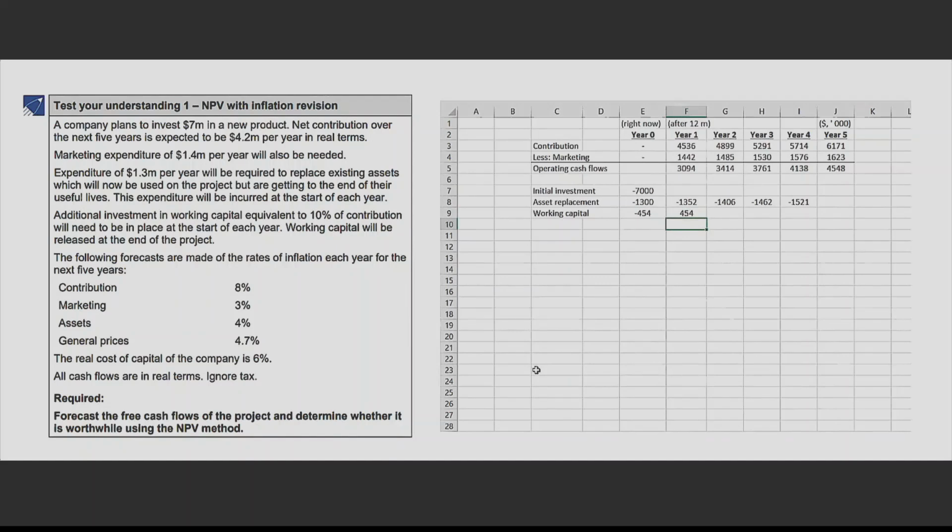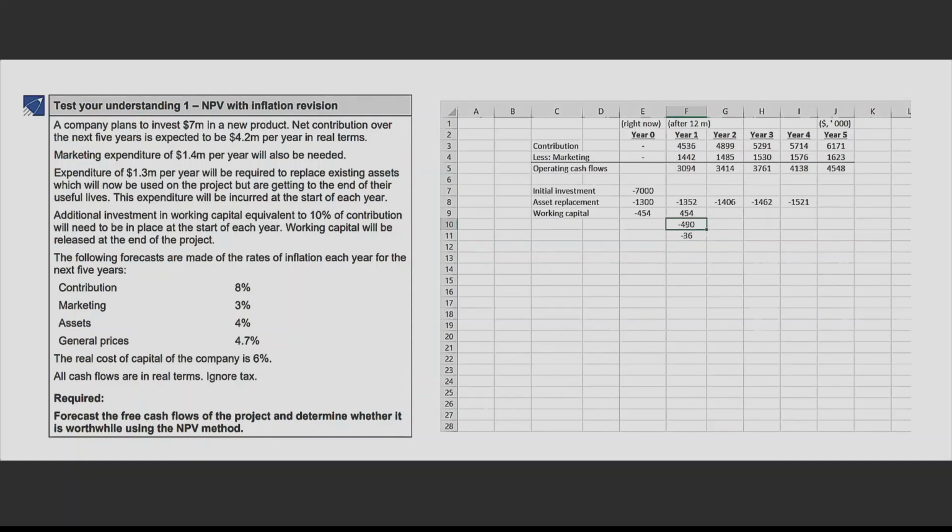But again, the question said 10% of contribution should be there in the box. That means this much is the contribution. 10% of it should be invested. I need 490 now. Let me put it as minus. So 490 is required. We already have 454. How much investment in working capital should I do? Take net of these. That means we need to invest 36 to maintain a balance of 490 in the working capital box. Right? Likewise, now you have 490 balance in the working capital box.